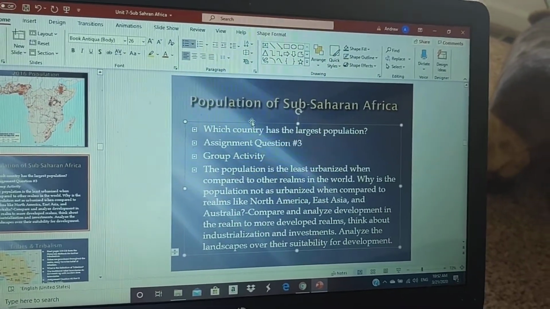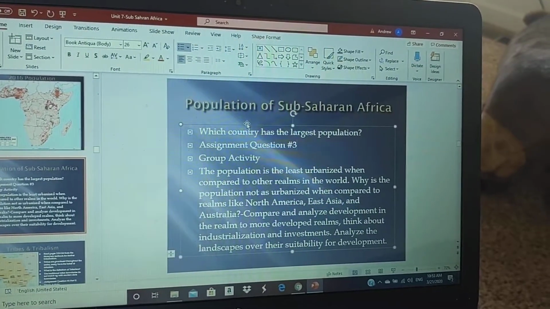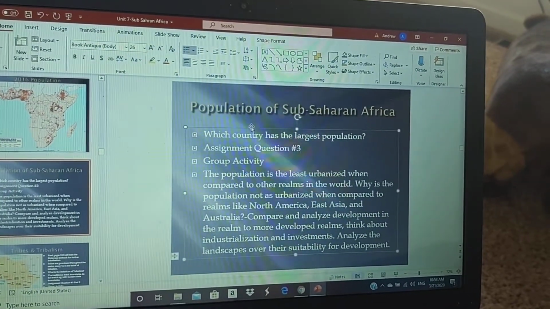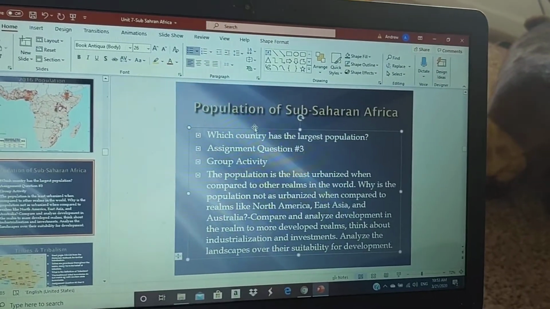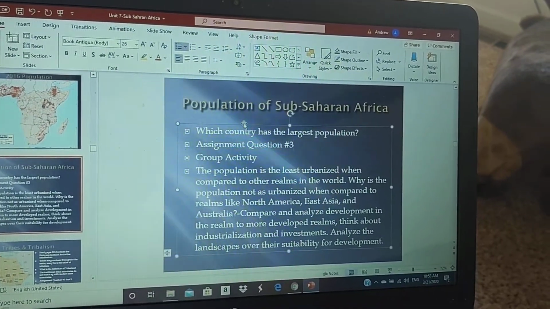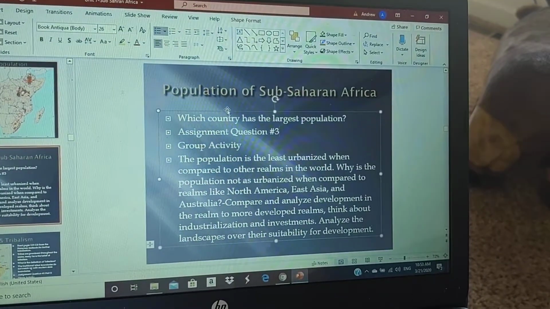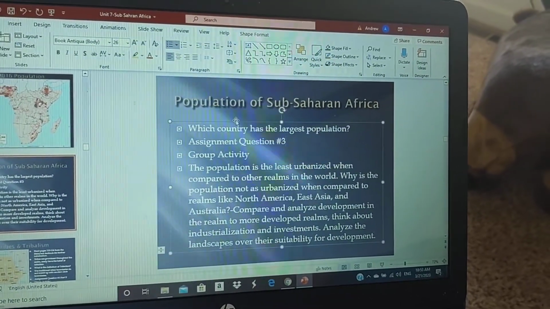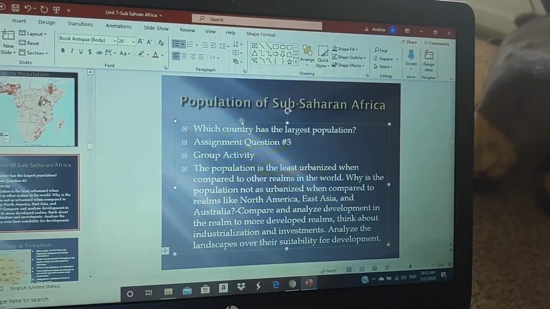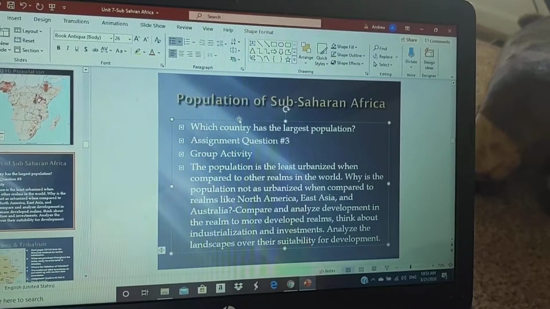Again, a lot of population density and a very high urbanized population. Even look at Central America, Mexico City, Ciudad Juarez, and Australia, Sydney, etc. So the question is, why does sub-Saharan Africa have such a low urbanized population?